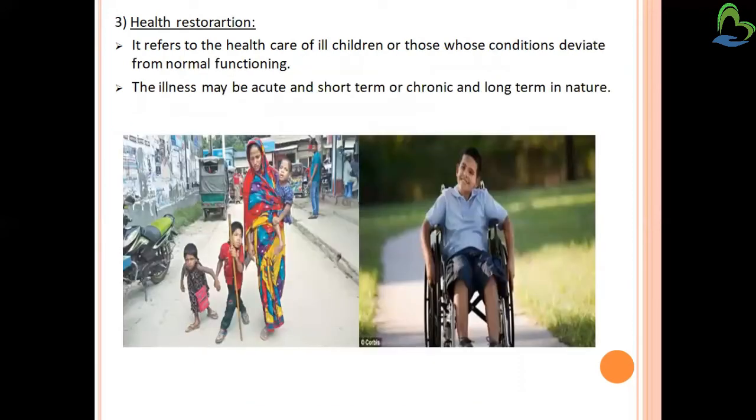Then third is health restoration. It refers to the health care of ill children or those whose conditions deviate from normal functioning. In health restoration, we restore the health of children whose health has deviated from normal function. The illness may be acute and short-term or chronic and long-term in nature. For example, if a child is physically challenged and can't walk, we can restore their function by providing crutches or a wheelchair.